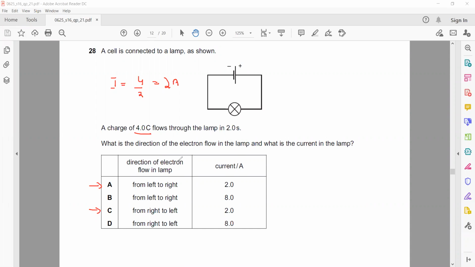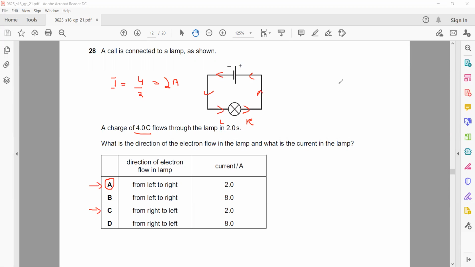Now what about the direction of electron flow? Electrons will move from negative to positive. So what is the direction of electron flow in the lamp? It is from left to right. That is why A is the correct answer.